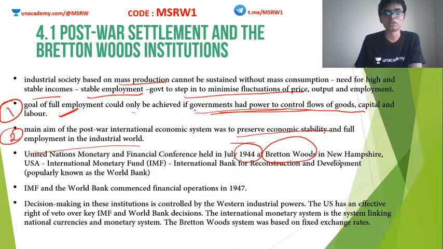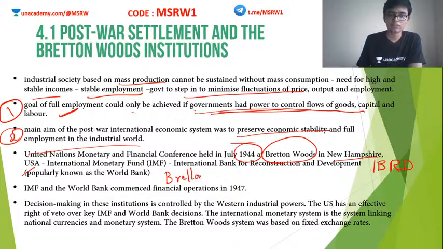Okay, Bretton Woods is in New Hampshire, United States of America, and based on this conference, two agencies were set up. One is known as the International Monetary Fund or IMF. The other one is known as the International Bank for Reconstruction and Development or the IBRD, which is very popularly known as the World Bank. So IMF and World Bank were born as a result of this conference, which was held in Bretton Woods. Because of that, they are also known as the Bretton Woods twins.